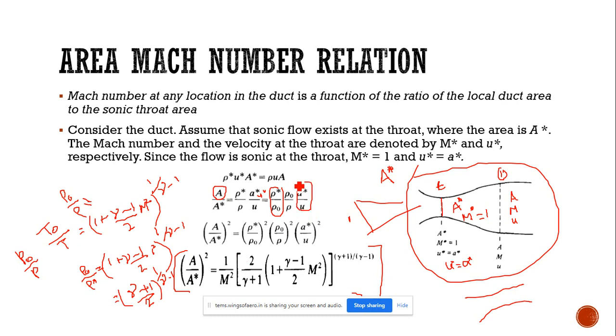Same way for rho naught by rho we have. Finally we need the equation for a star by u. From the energy equation we can derive the equation for a star by u. That is a big thing. Now we don't need that part, we only need the relation. So a star by u equals,